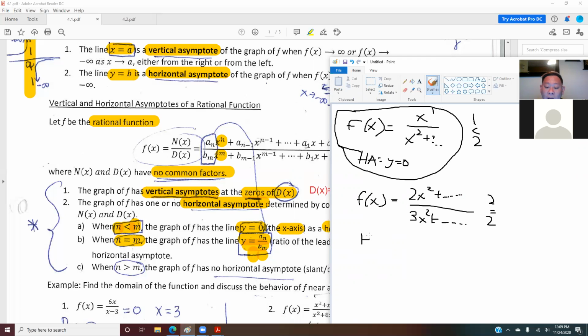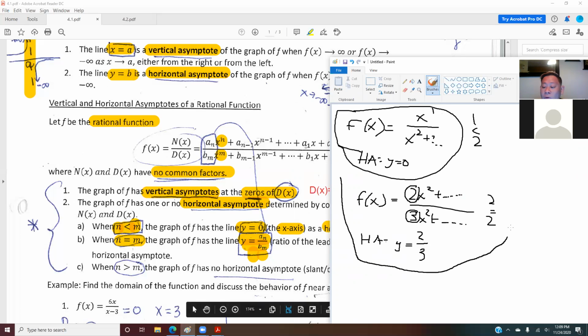You will have a horizontal asymptote of y equals a_n over b_m. a_n is the leading coefficient of the top, which is 2, and b_m is the leading coefficient of the bottom, which is 3. So this is how you figure out your horizontal asymptote if the power is the same.